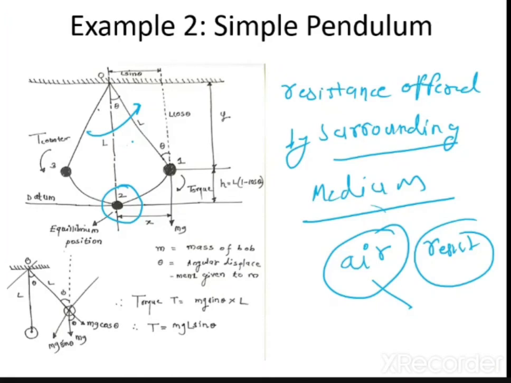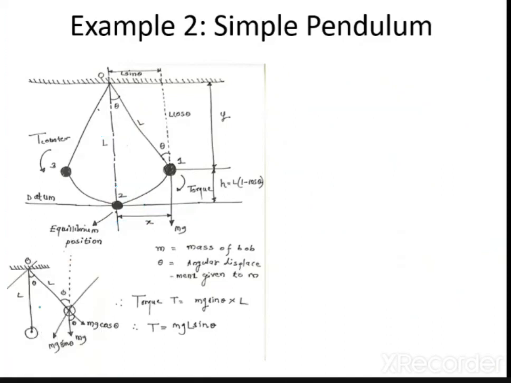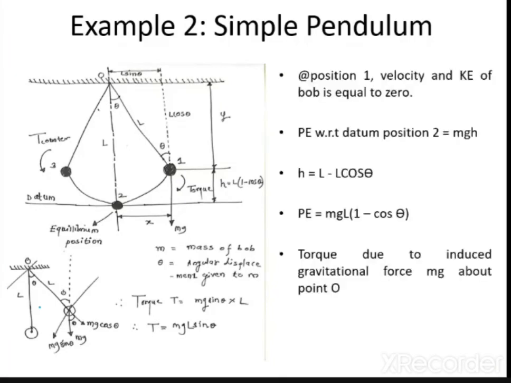But if you break that glass, or if you place that system in the air medium, there will be air resistance practically, and it will come to its equilibrium position. So that is why the wall clock pendulum was placed inside that glass. Because of the air resistance, the system will come to its static position. Now tell me, have you understood it or not? Then I can move forward.